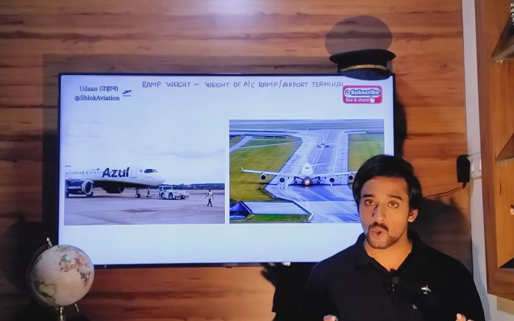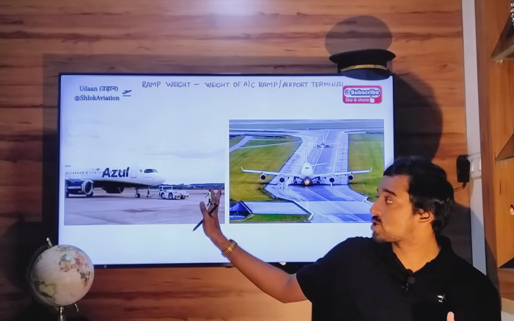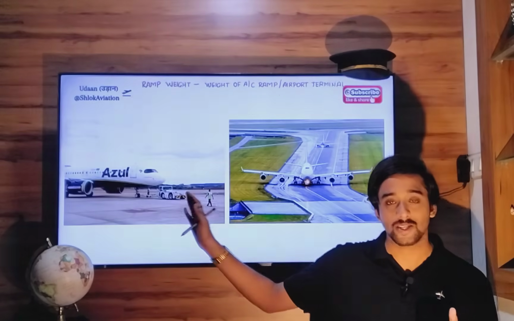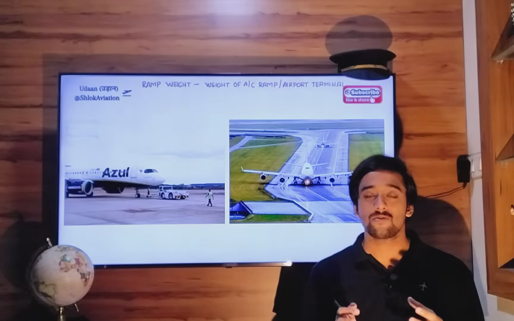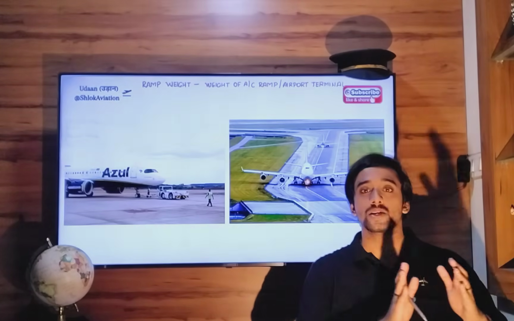Okay, next, once your aircraft is fully loaded with fuel and cargo, all passengers have boarded the aircraft, they will close the doors, right? And then they will start a procedure called pushback procedure. Okay, what is a pushback? It's a process in which your aircraft is moved or pushed away from the terminal building.